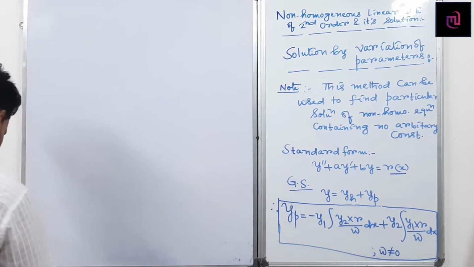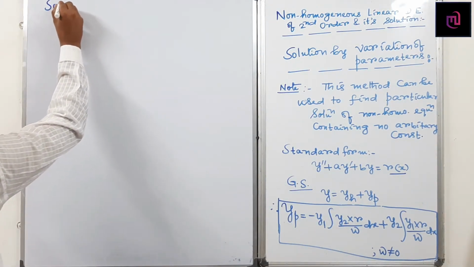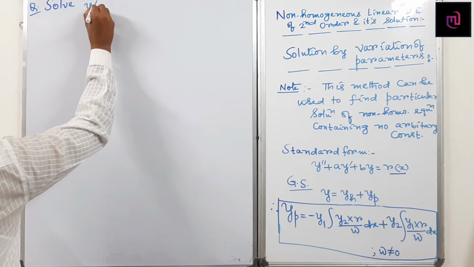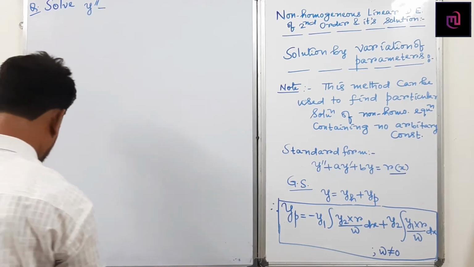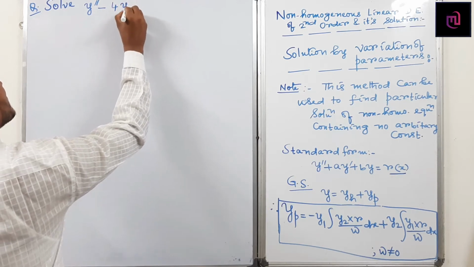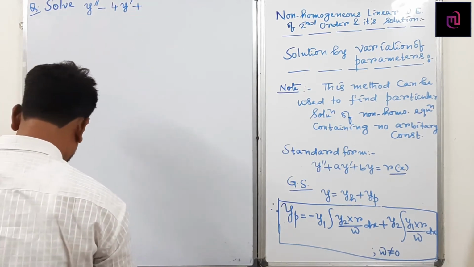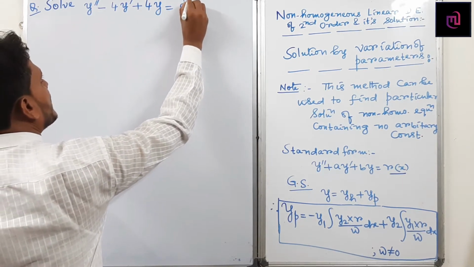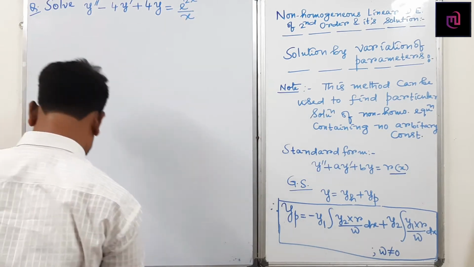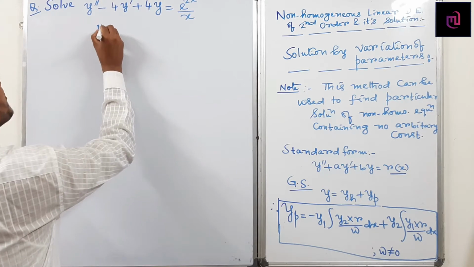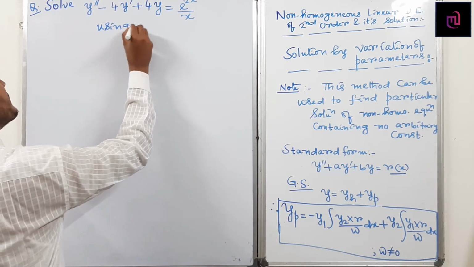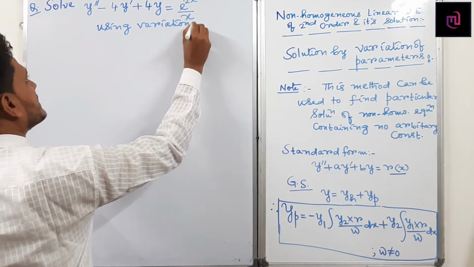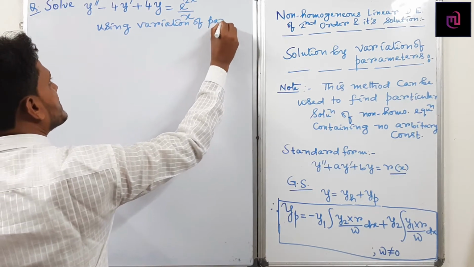Solve y double dashed minus 4y dashed plus 4y equals e to the power 2x by x, using the variation of parameters method.